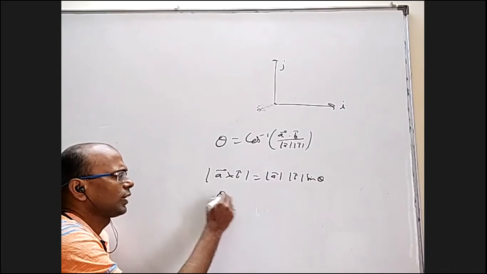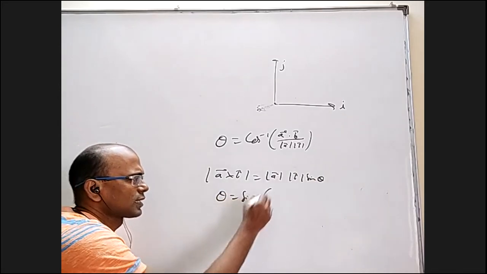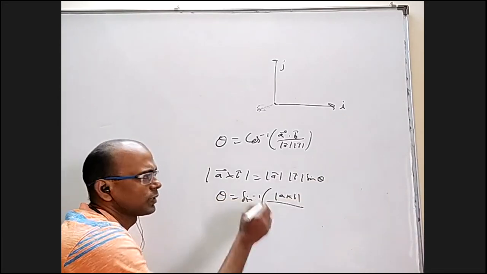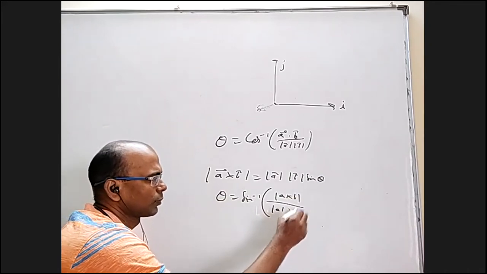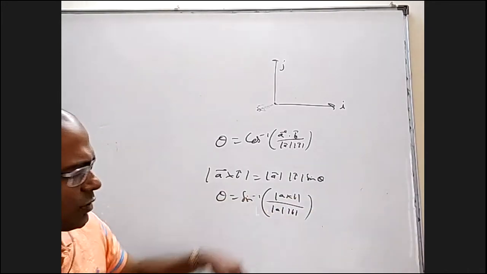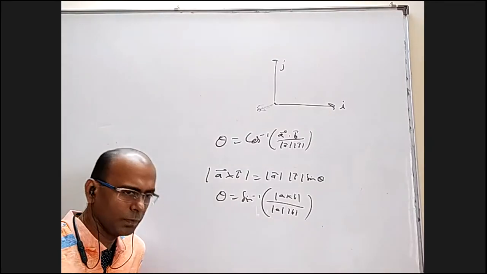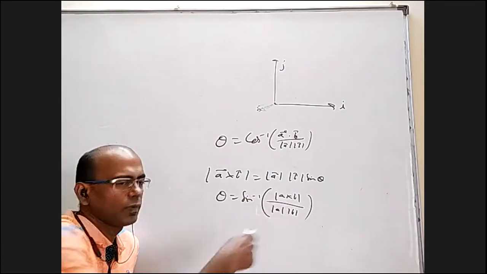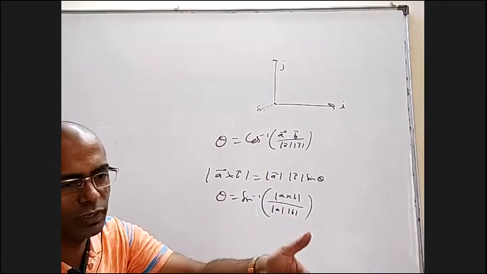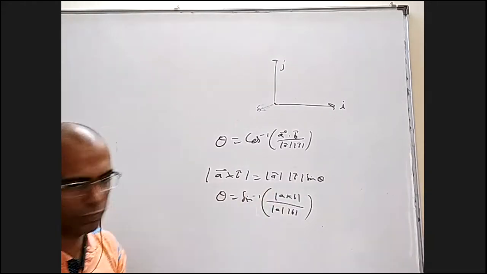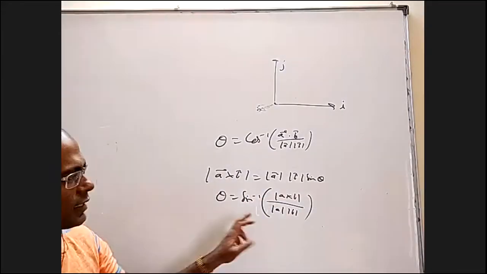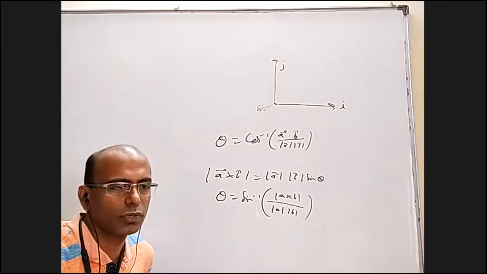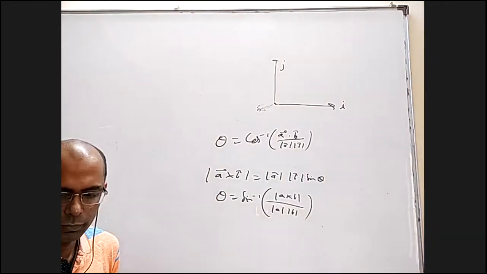And you can write theta as sine inverse of mod A cross B by mod A mod B. We don't use this so much because of 2 things. One is mod A cross B will take time to find. First of all, you use the determinant formula, find A cross B, and then find the magnitude of that. Second thing is, it doesn't tell whether the angle between the 2 vectors is acute or obtuse. Am I right?